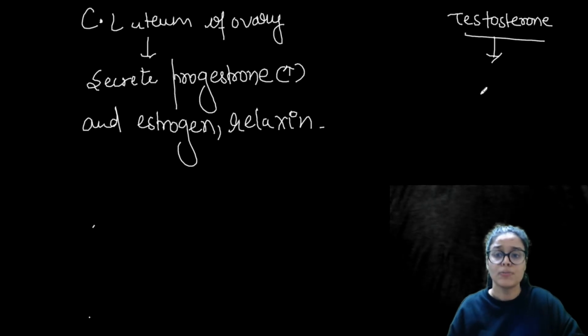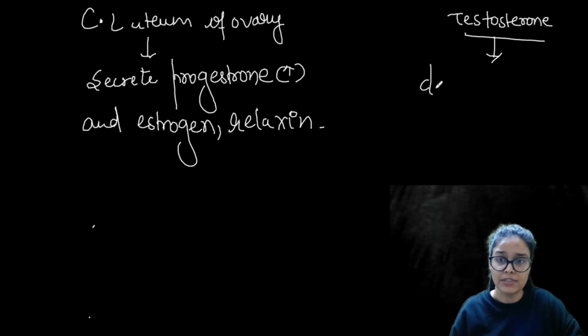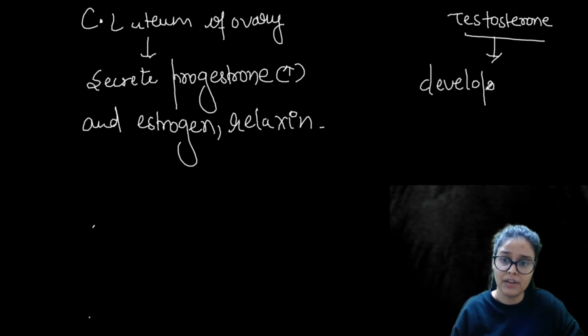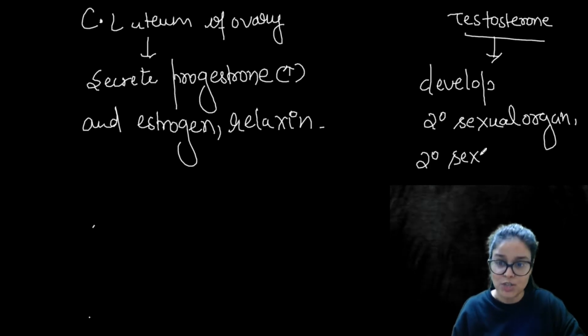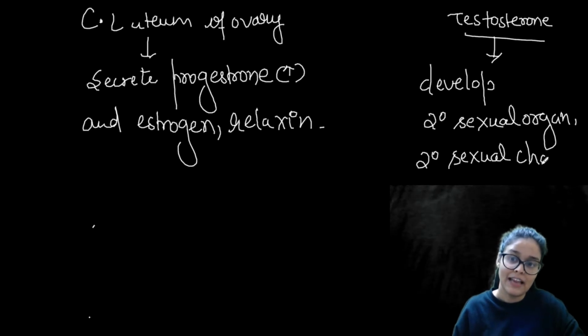What is the purpose of testosterone, which is secreted by the interstitial cell or Leydig cell of the testes? It develops secondary sexual organs. Apart from that, it also develops secondary sexual characters. What are the secondary sexual characters?